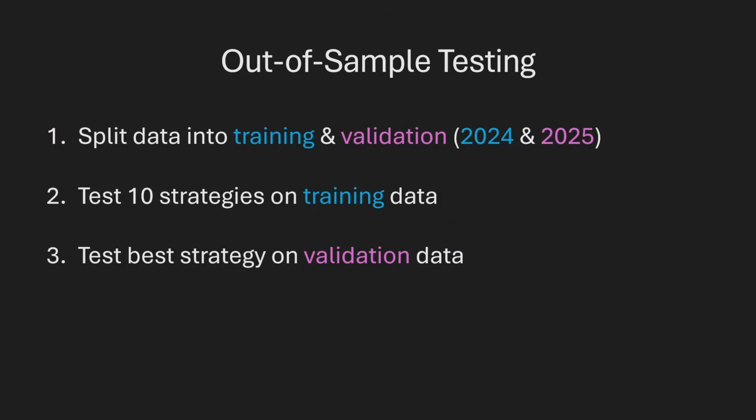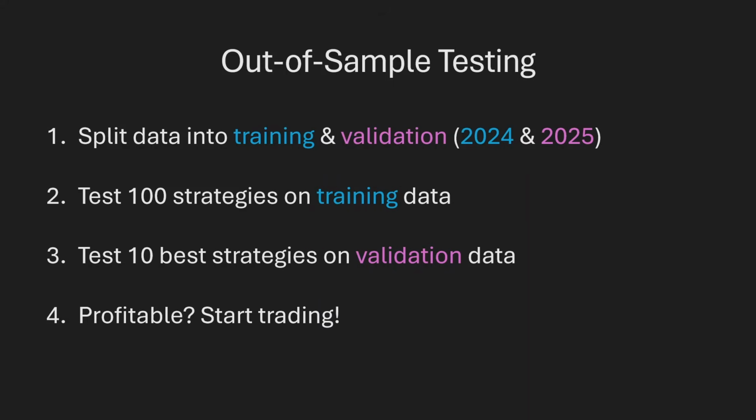And this is a valid approach to backtesting. If your strategy works on the training data and the validation data, then there's a good chance that it's a real strategy, and if it's profitable, you could start trading it. But unfortunately, this approach to backtesting only works once, and I'll explain what I mean by that. Let's imagine that we backtest 10 strategies every single day. After 10 days, that means we tested 100 strategies on our training data, and we validated our 10 best strategies on our validation data. Do you see what the problem is here? If you don't, take a second to pause the video and try to figure it out.